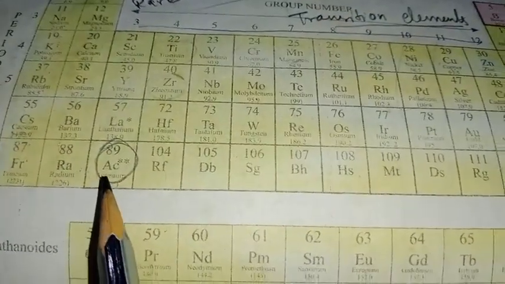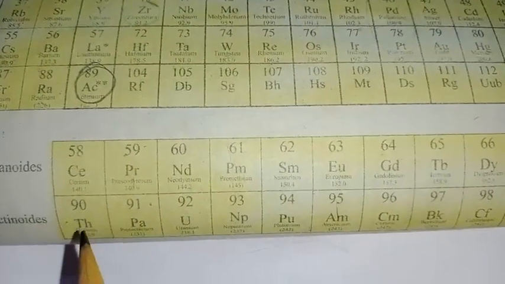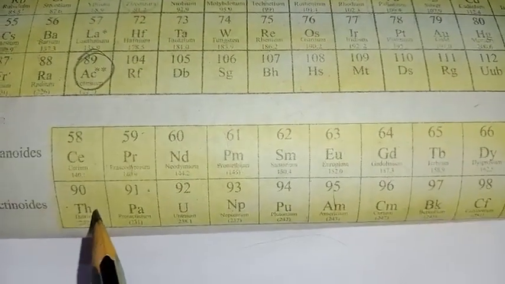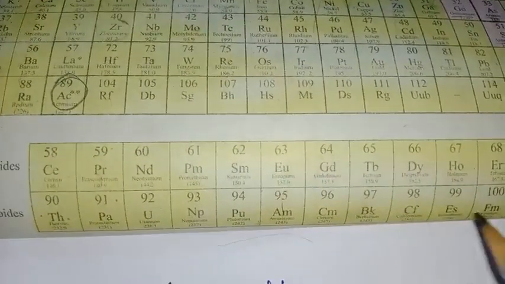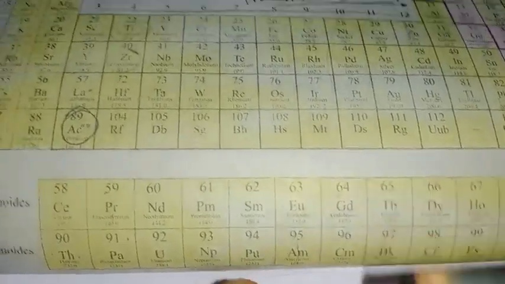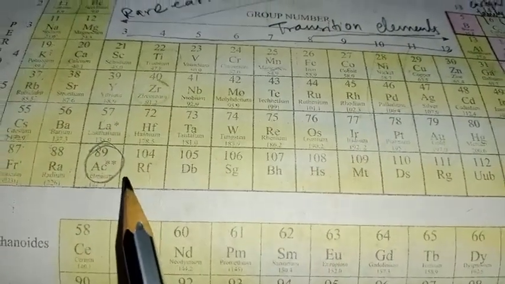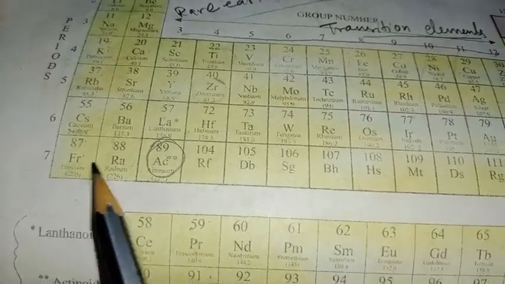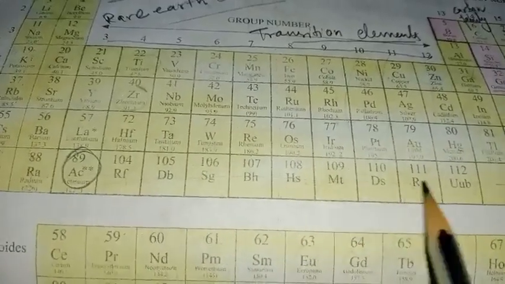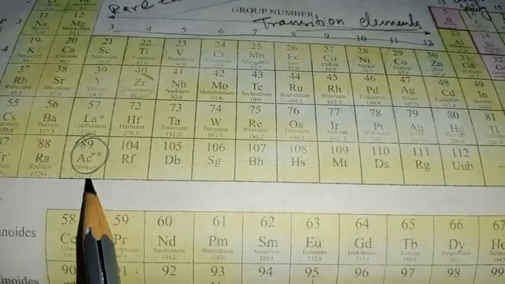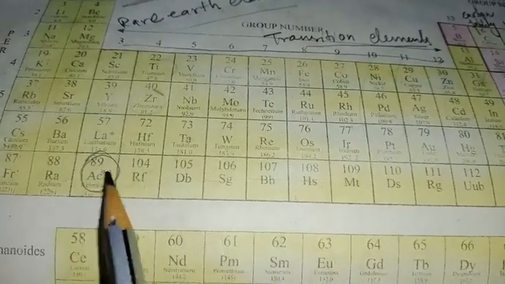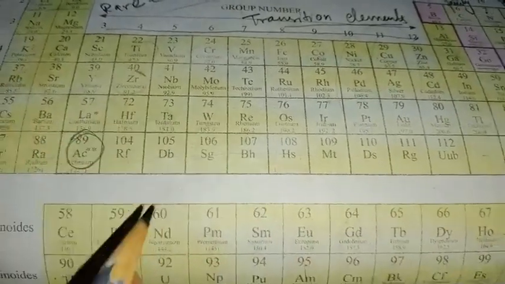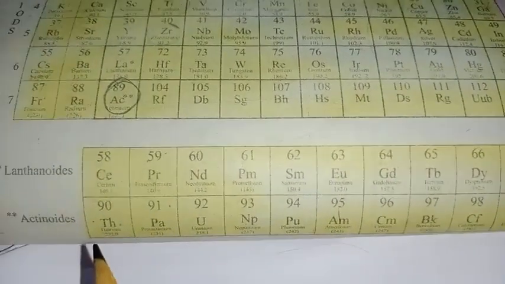Also after actinium, the elements of atomic number 90 to 103, there also the electronic configuration is very different from the elements placed in period 7, this horizontal row. That's why they could not be placed along with these elements, and that's why they have been placed separately here.